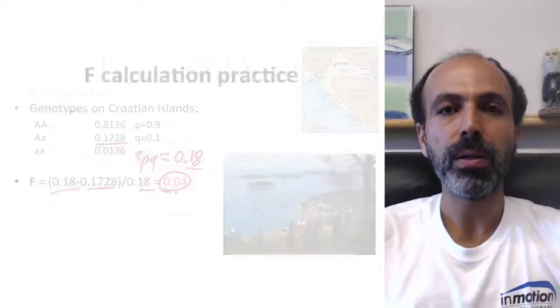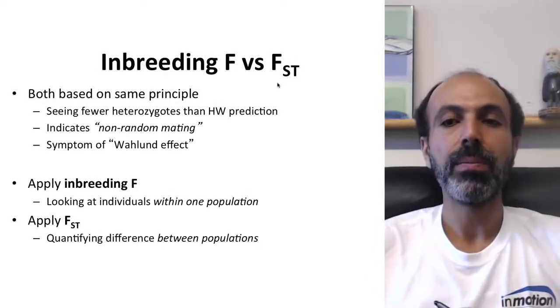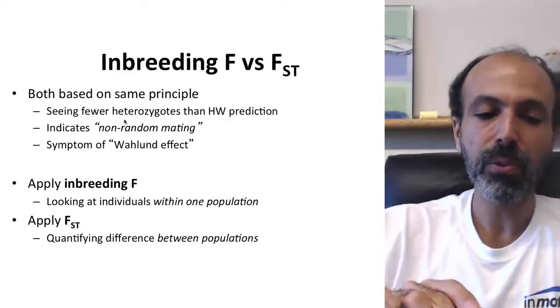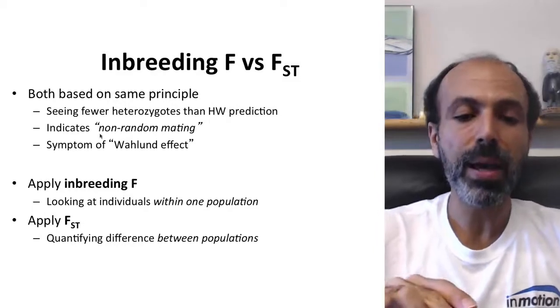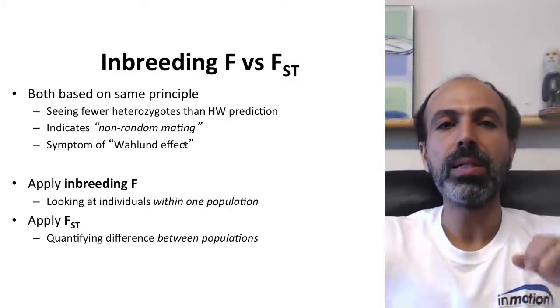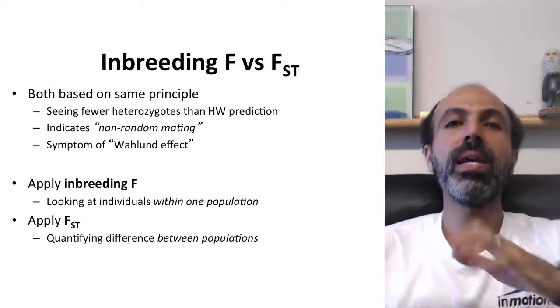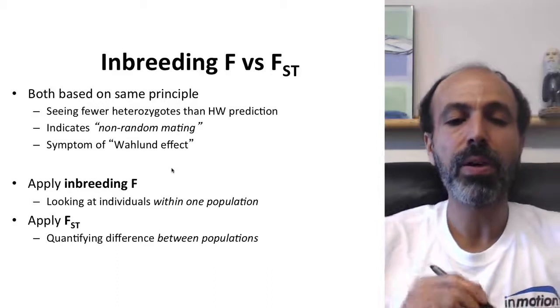Now you may be wondering, what is the difference between this inbreeding F and FST? Well, they're both based on fundamentally the same principle, right? They're seeing fewer heterozygotes than the Hardy-Weinberg prediction. They're both indicating patterns of non-random mating. One is indicating within two different populations that are individually at Hardy-Weinberg. The other is indicating behavior within a population. And they're both essentially the symptom of the Wahlund effect.